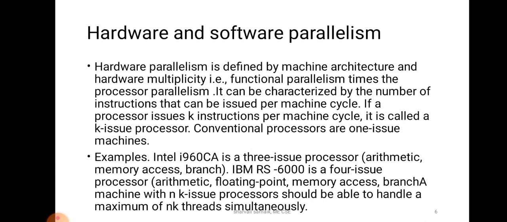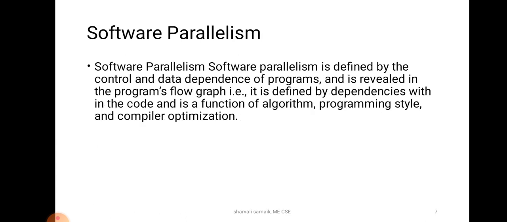These types of processors are called one-issue machines with a single instruction pipeline, and in modern processors two or more instructions can be issued per machine cycle. For example, the Intel i960CA was a 3-issue processor, with one arithmetic, one memory access and one branch instruction issued per cycle. So this is what hardware parallelism is.